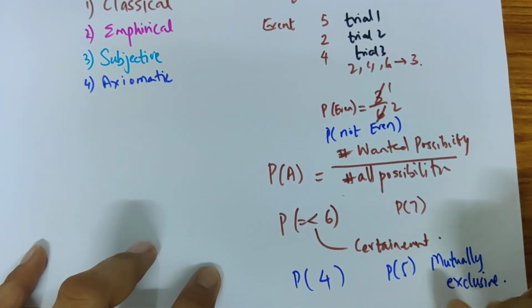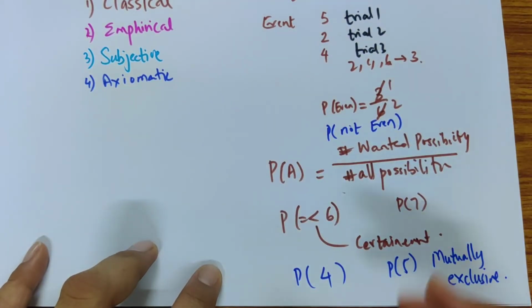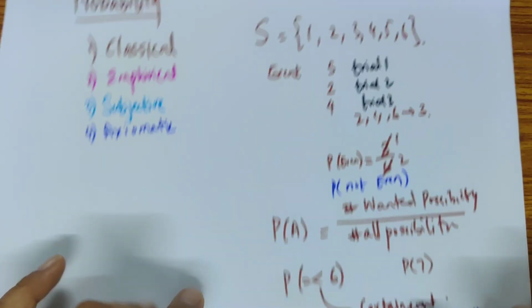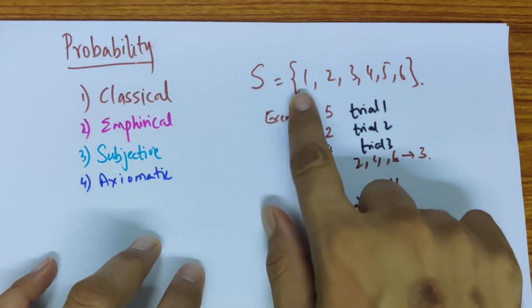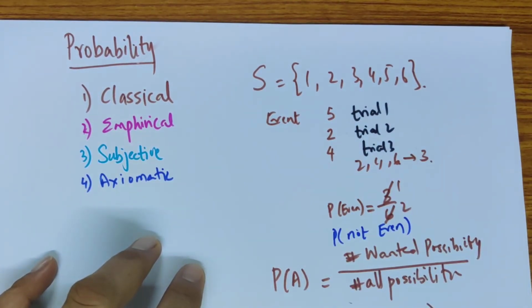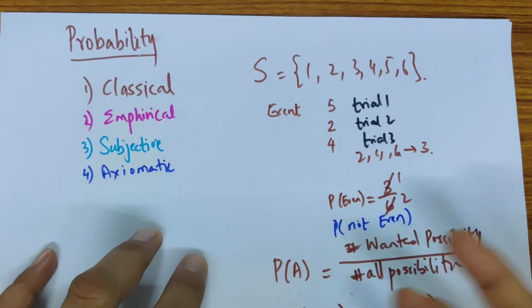If I take all possible events, when I am doing something, for example, I get 1, I get 2, I get 3, I get 4, I get 5, and so on. If I exhaust all the possibilities, that's called an exhaustive event, which means you have included everything. Of course, it will have all these things.